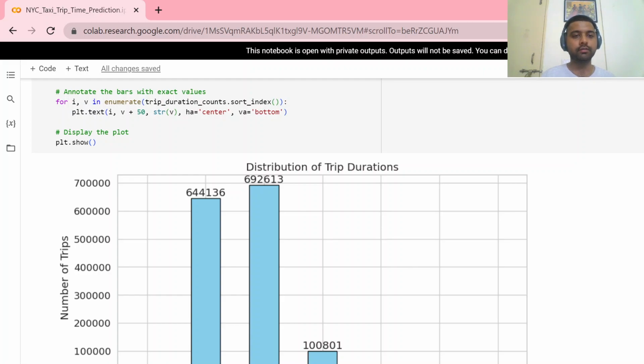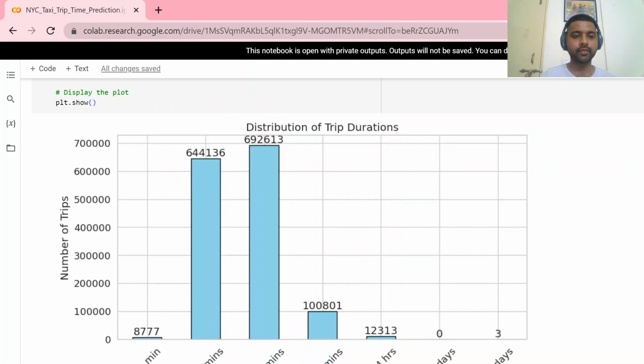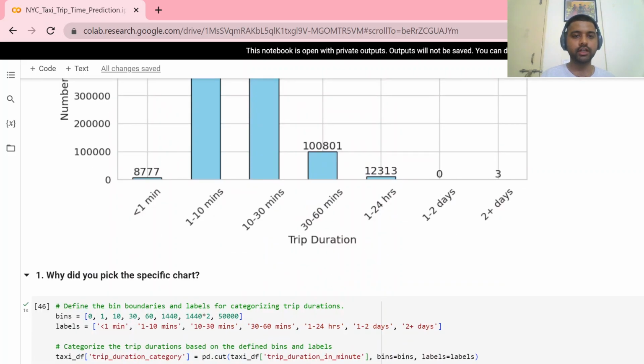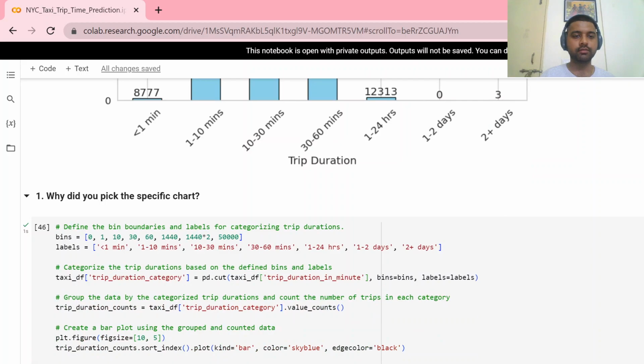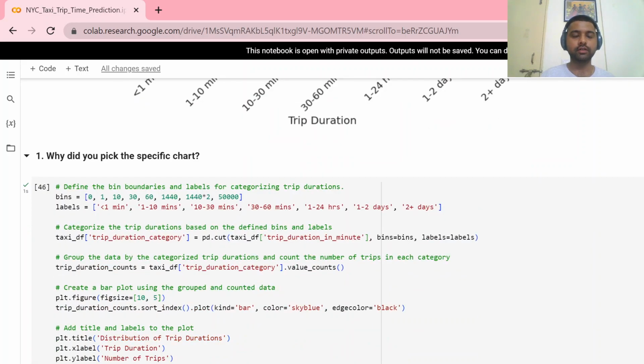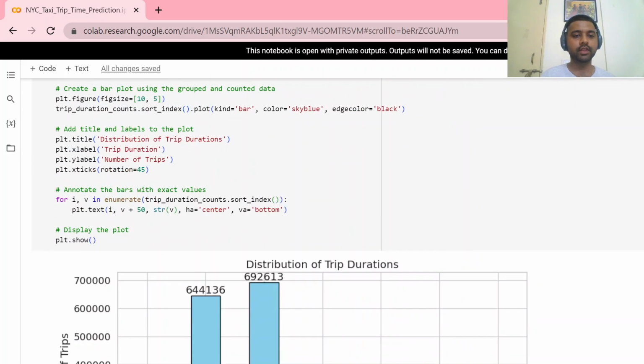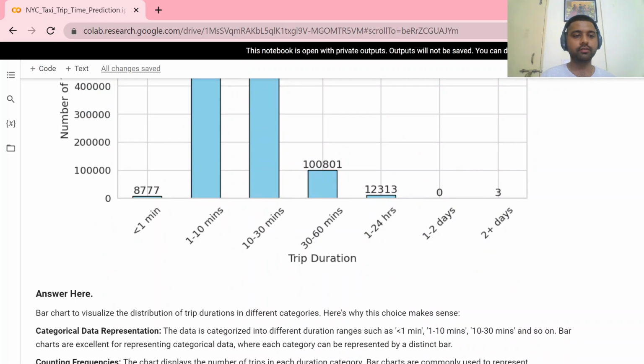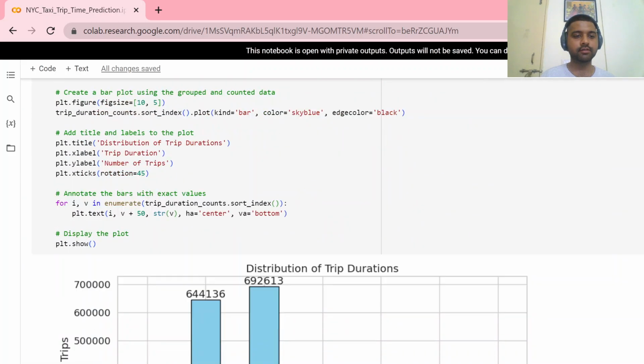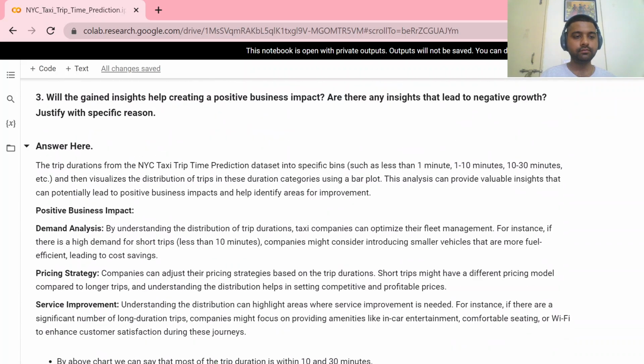people book a taxi if they have a shorter trip, almost 1 to 30 minutes. If the trip is within 30 minutes, they prefer to book a taxi, or if it is more than 30 minutes, they prefer something else. Maybe they go by metro or their own vehicles for a trip which takes more than 30 minutes.